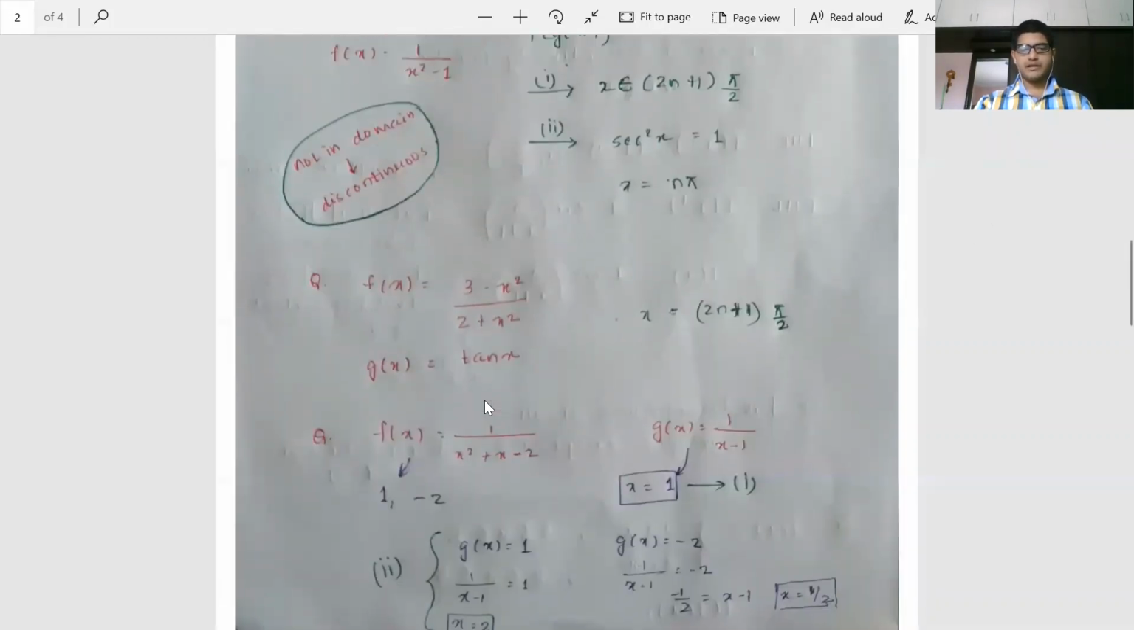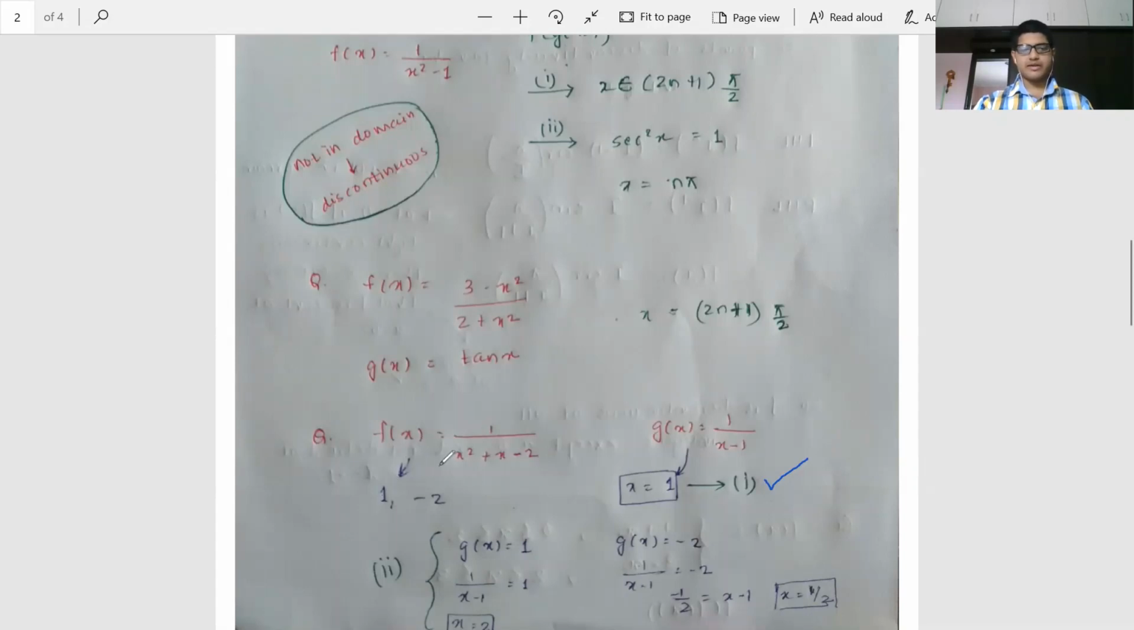The next question is also similar, and it says f(x) is equal to 1 by (x square plus x minus 2) and g(x) is 1 by (x minus 1), and again we have to comment about f(g(x)). First of all, from the first point, wherever g(x) is discontinuous, that is going to be a point of discontinuity, and from there we get x equal to 1. Clear? And secondly, f(x) equals 1 by (x square plus x minus 2).